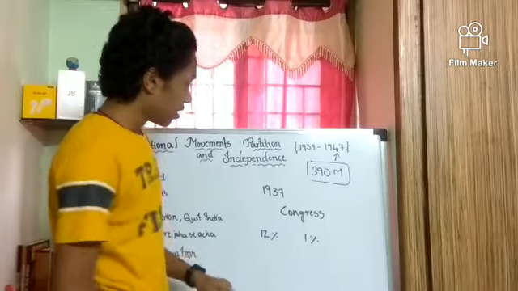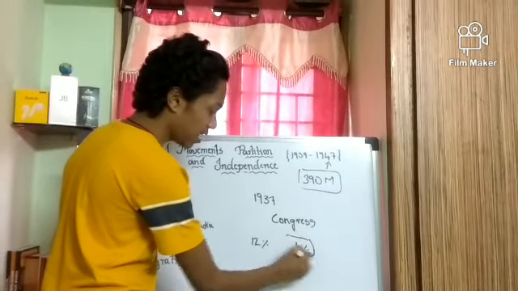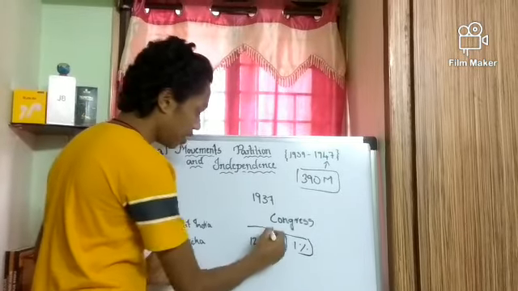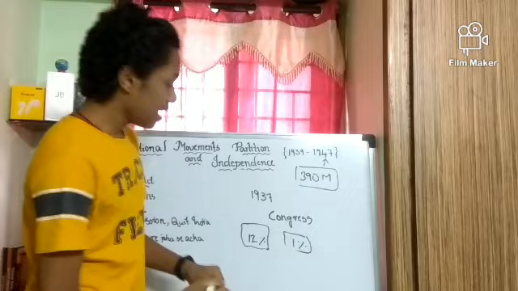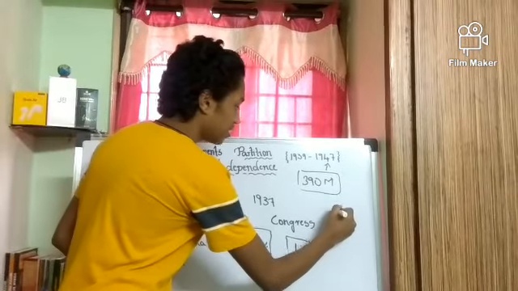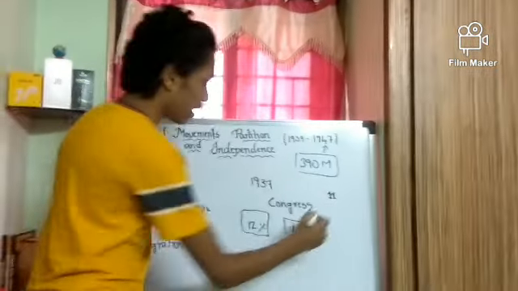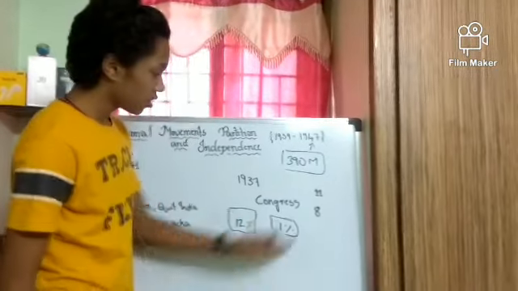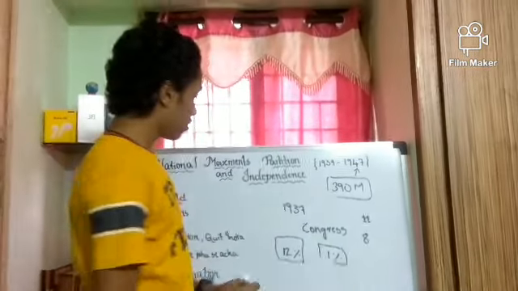We don't know. So of 350 million, just 1% voted for the assembly and 12% for the province assembly. And out of 11 seats, Congress itself won 8 seats. So Congress was leading and everything was going well.